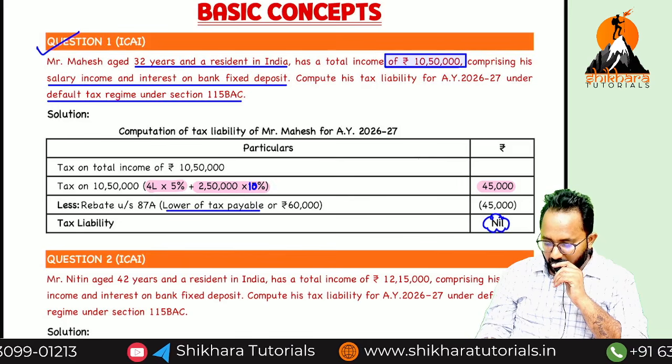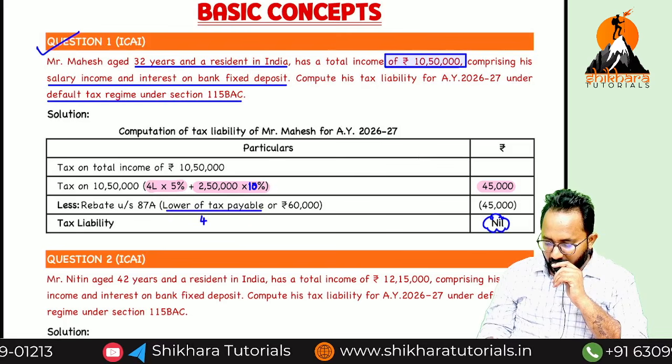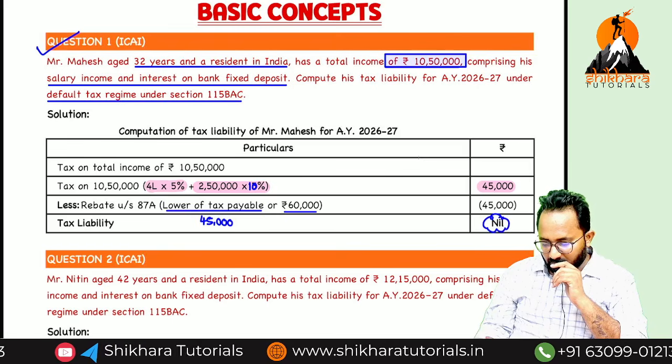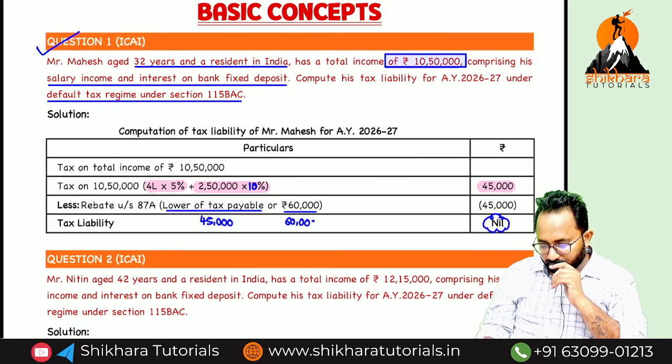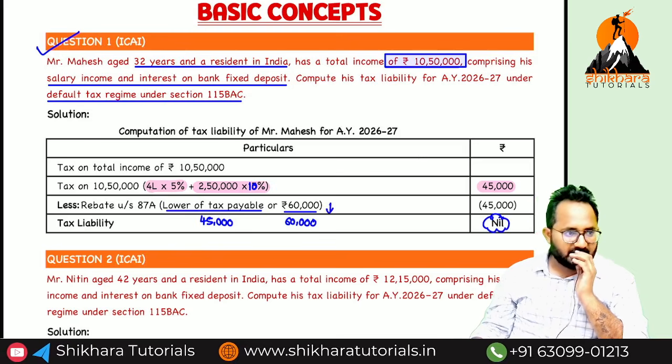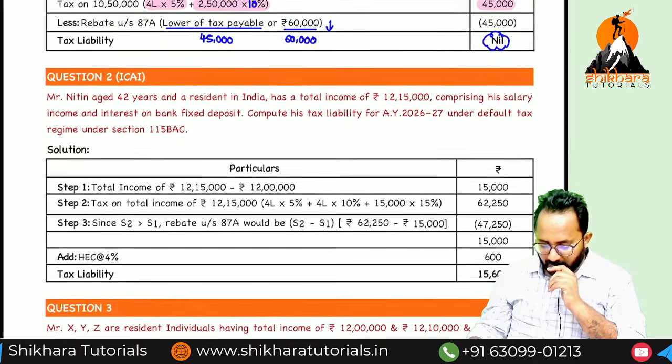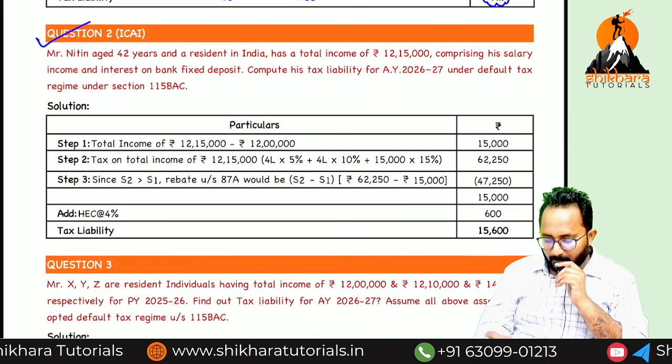Tell me finally, income lower of the what? Tax payable. What is the tax payable? 45,000. What is the statutory amount given in the act? 60,000. Whichever is lower? 45,000. That entire amount you will get as a refund. Question number, rebate. Question number 2.